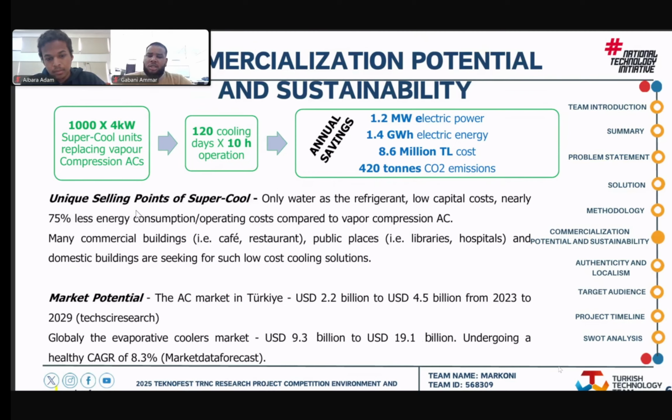For the market potential, we can see that the market in Turkey almost doubled from 2.2 billion to 4.5 billion in 6 years starting from 2023. For the global market for evaporative coolers, it has also doubled from 9.3 to 19 billion.